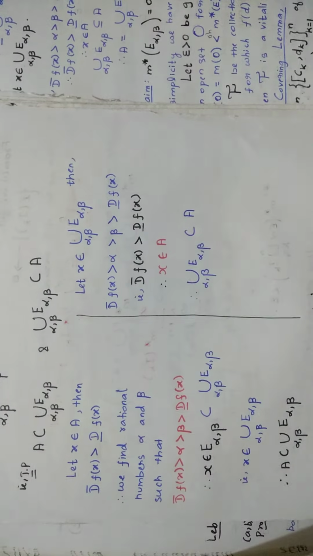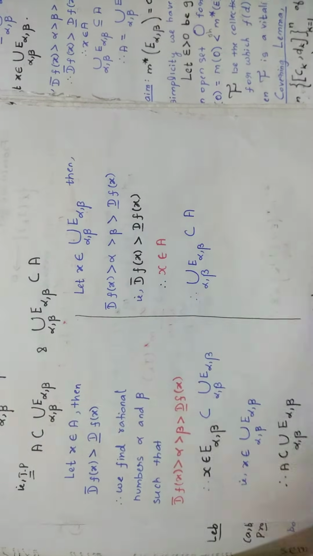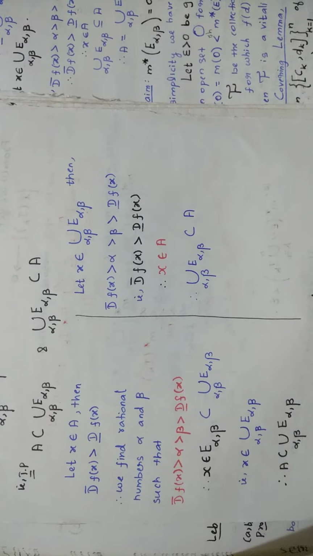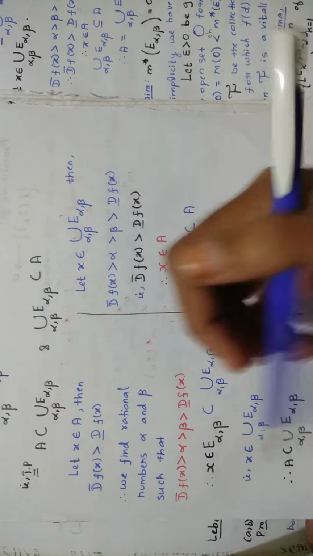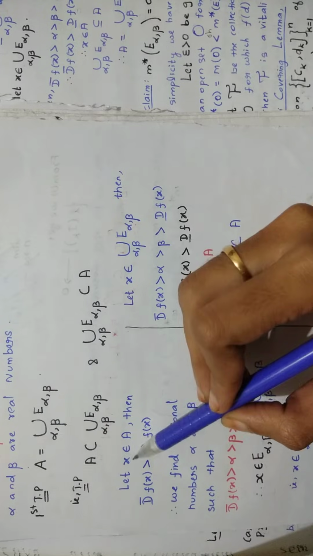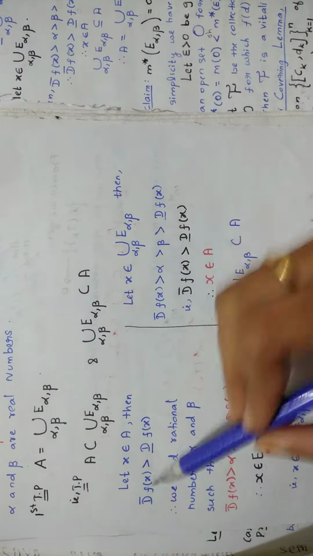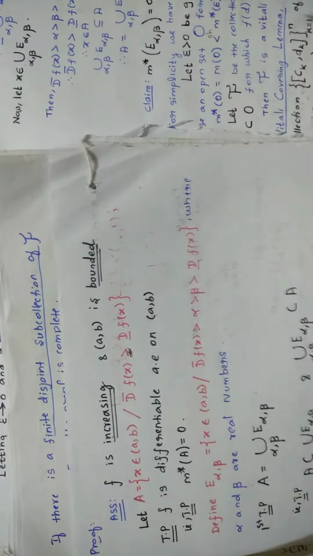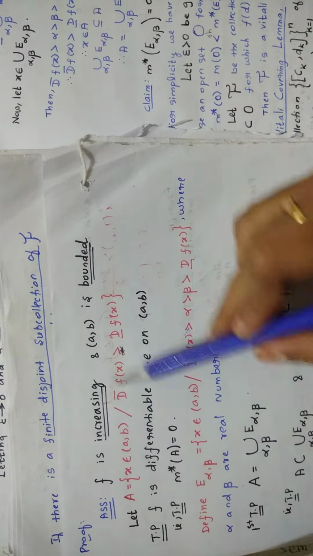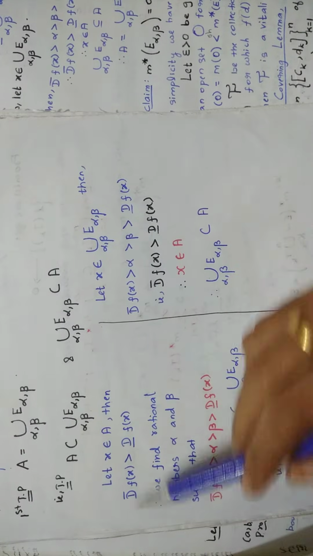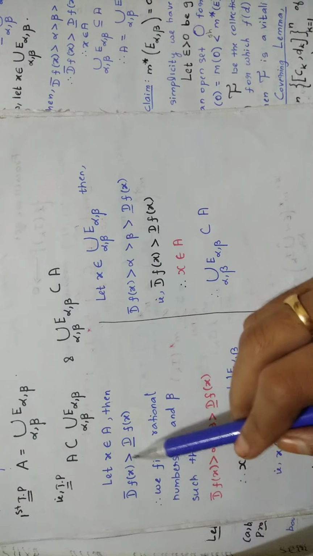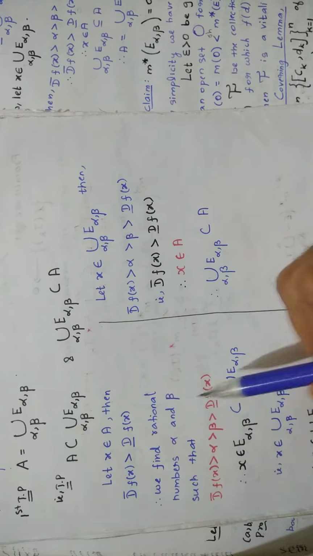So if you say that, then this condition is satisfied. This is the procedure you follow, right? So similarly here also you are taking an element from A, x belongs to A, so that you can write this condition now. That is what in the next line you are writing. Then upper derivative f of x greater than lower derivative f of x.